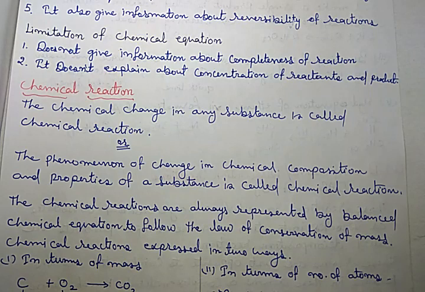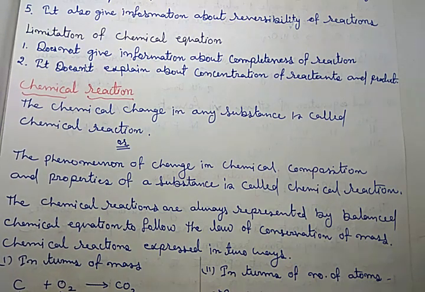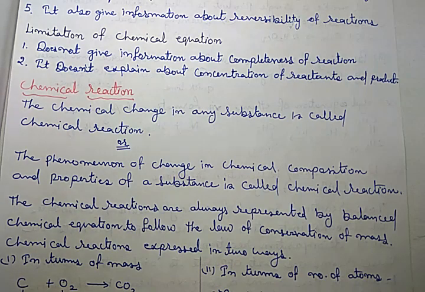In the last class we discussed the chemical equation, how to balance chemical equations, their properties and their limitations. And we also discussed the hit and trial method of balancing chemical equations. Now let me move to the next topic, which is chemical reaction.